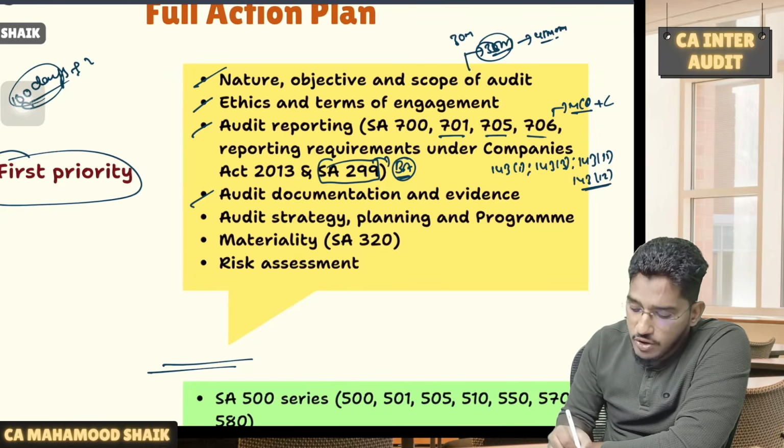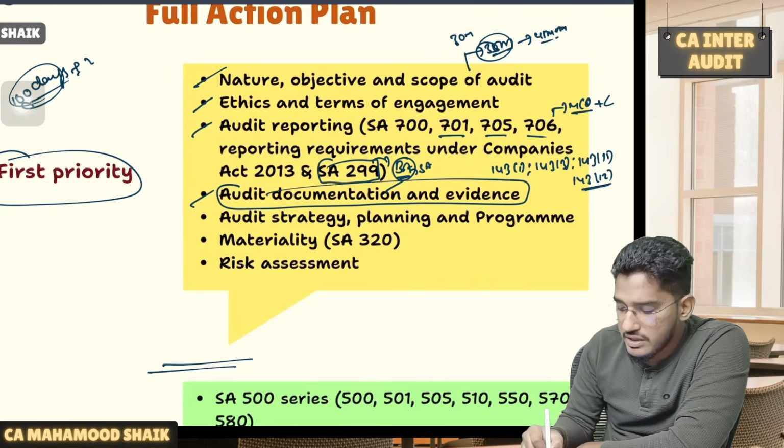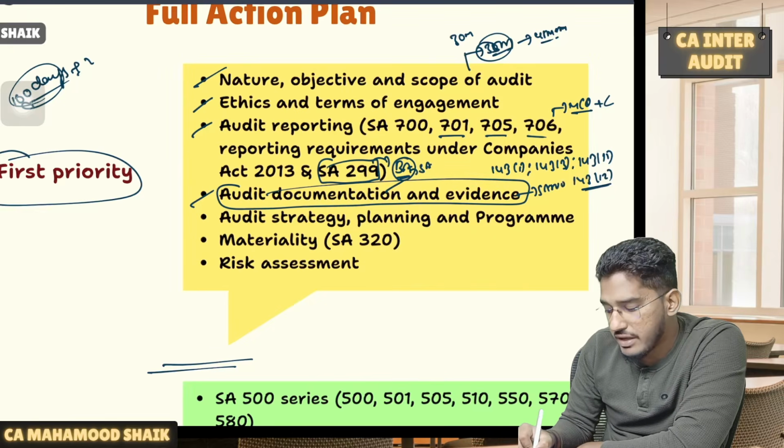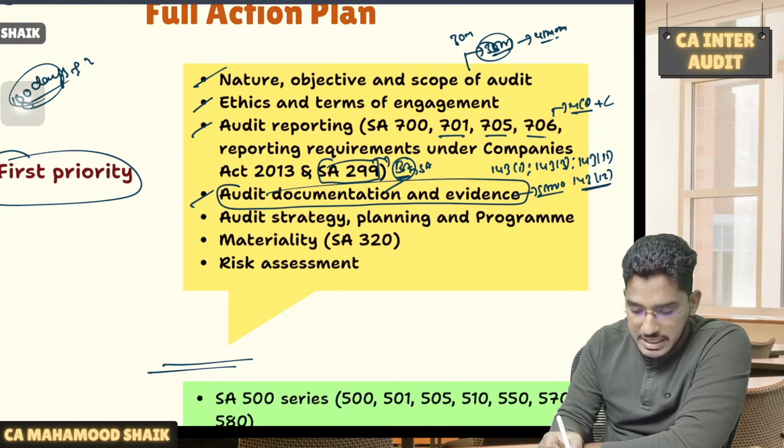Then we have the audit documentation and evidence chapter. So audit documentation SA 230 and audit evidence SA 500. This chapter you have to cover. Very simple, very easy chapter, important from the examination perspective.